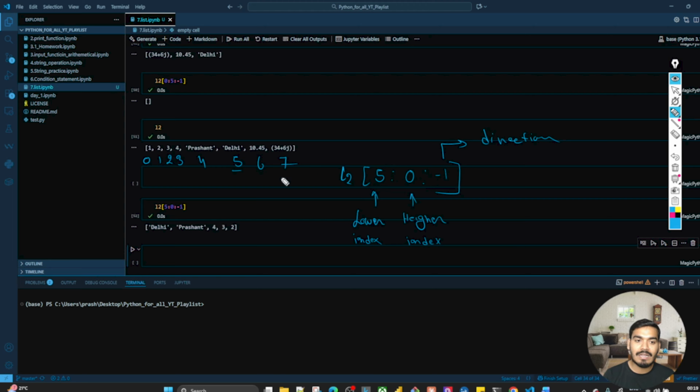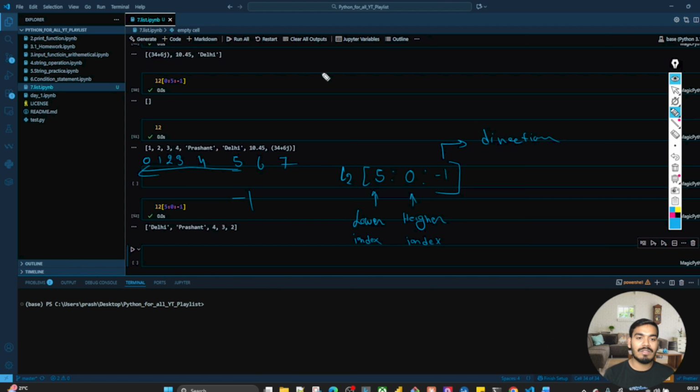5 is higher than 0, right? So you are giving here 5 and here 0. If you are giving 5 to 0, it means that you are going from this to this direction. So you have to tell the code also that you are going from this to this direction, from 5 to 0. So direction should be opposite, so -1. Right to left you are going, so mention -1.